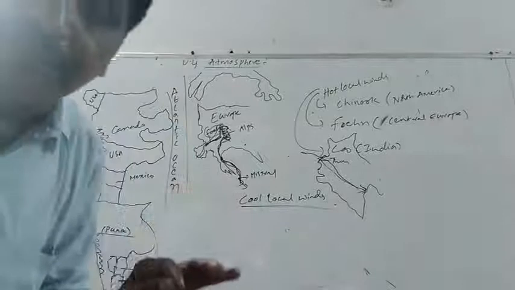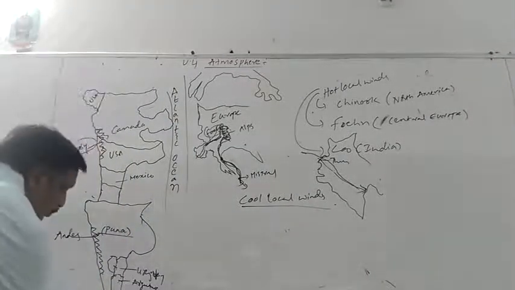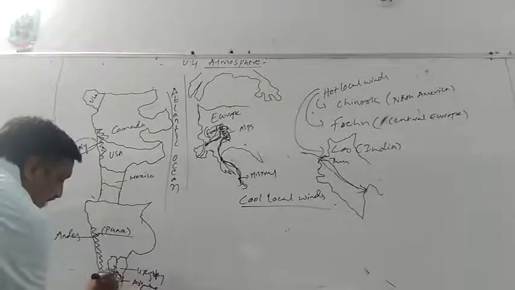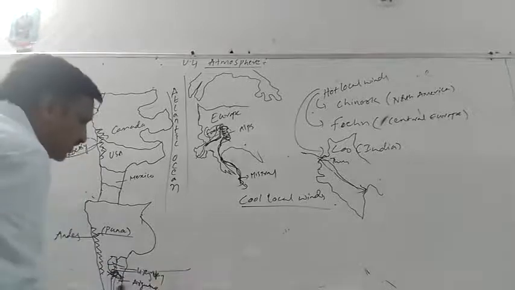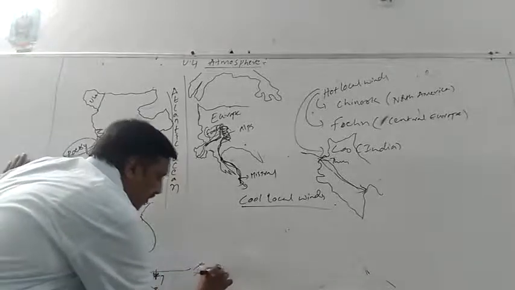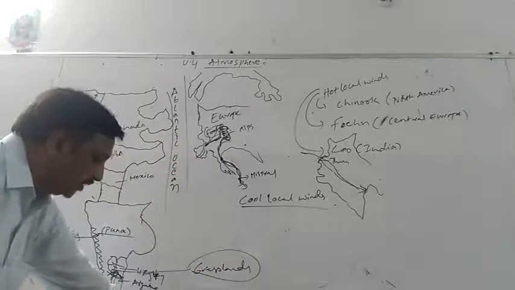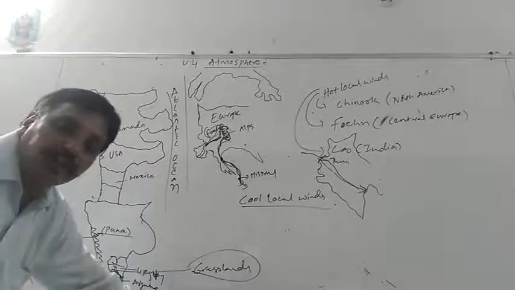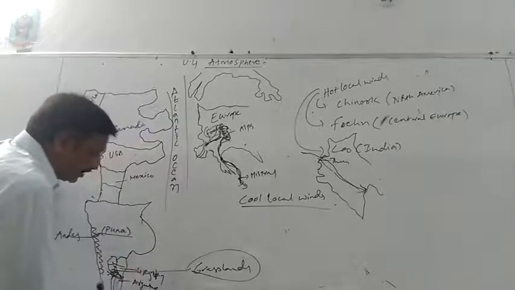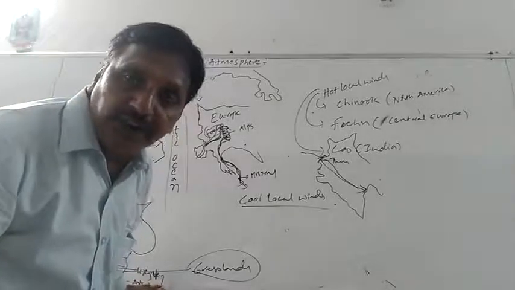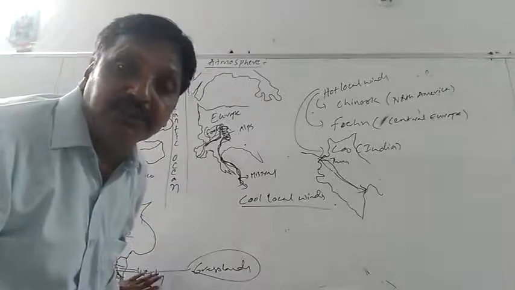And there is another cool wind which will be coming from the polar region, from the bottom of South America, which will be moving on the Pampa region, the grasslands, in Argentina, Uruguay, and so on. Over the grasslands, cool wind from the frozen Antarctic Ocean will be coming. Pampas are the grasslands in South America. As it moves over the Pampas, it is called Pampero.